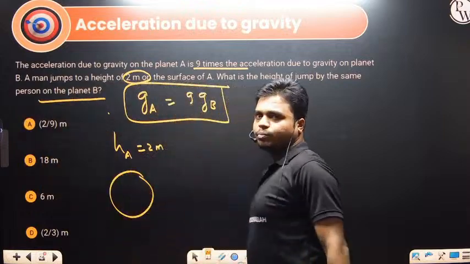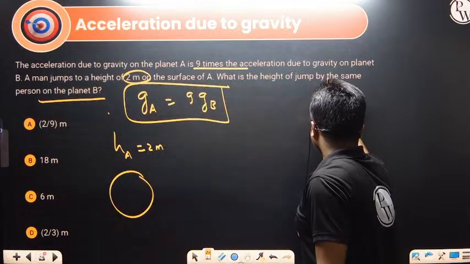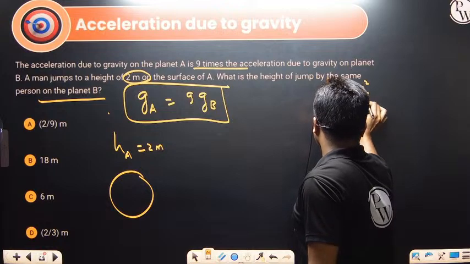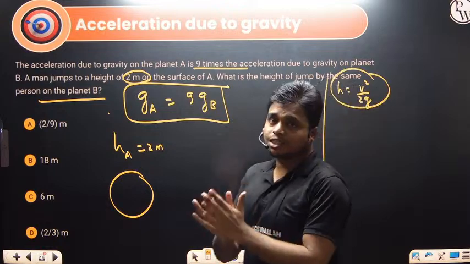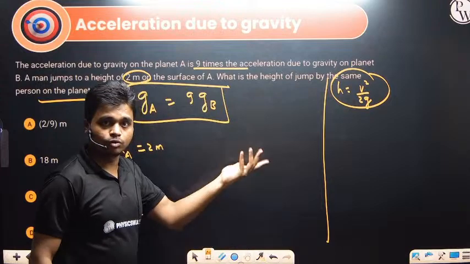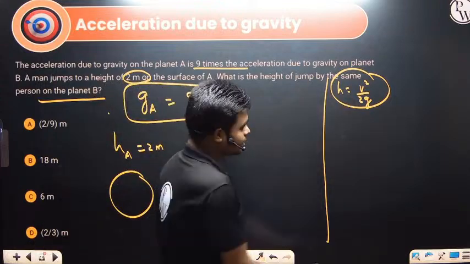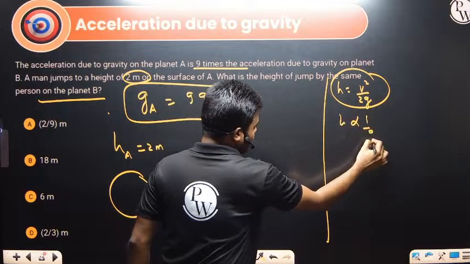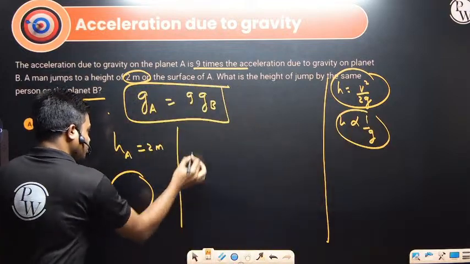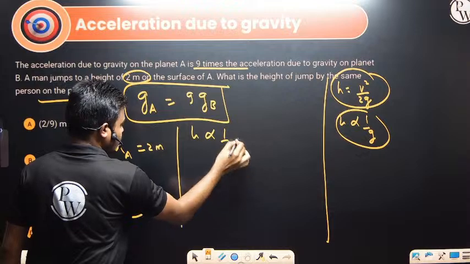So how does the height depend on g? We know from kinematics that H depends on v square by 2g. If the g value is less, then the height will be more. If the g value is more, then the height will be less. So H is inversely proportional to g.